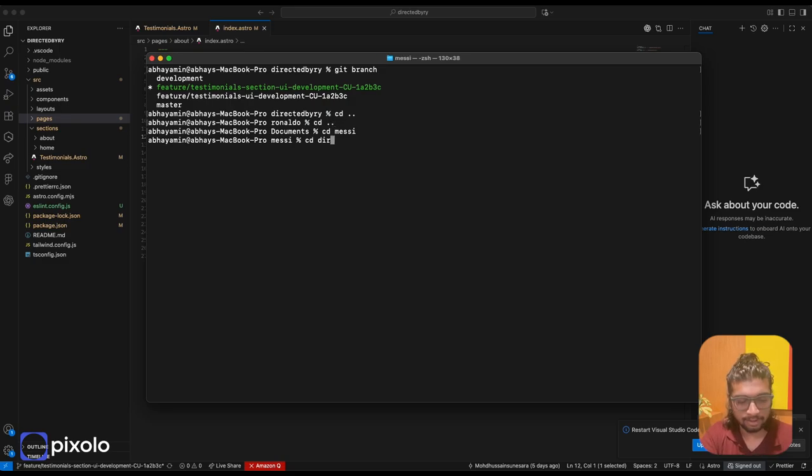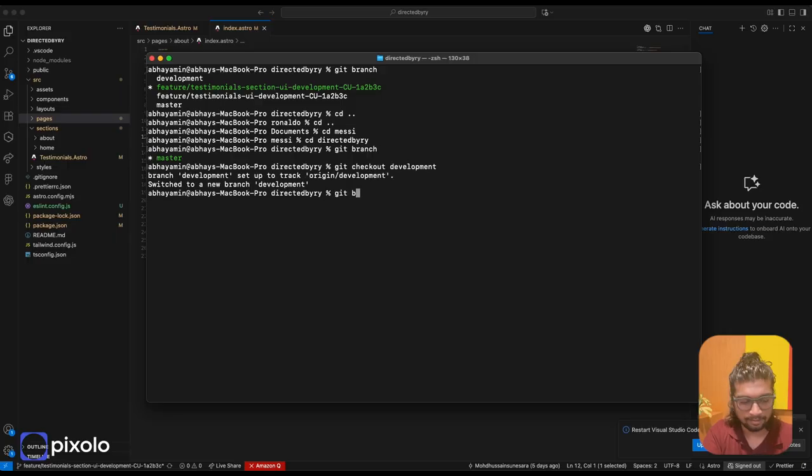Alright, I'm in Messi's folder. Let me go inside the project. And now, over here, let us do the same things. Git branch master, git checkout development. There we are. Let's create a new branch.